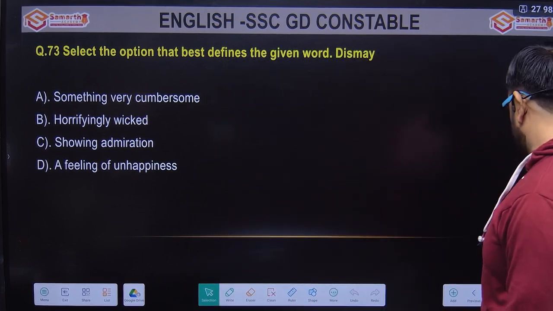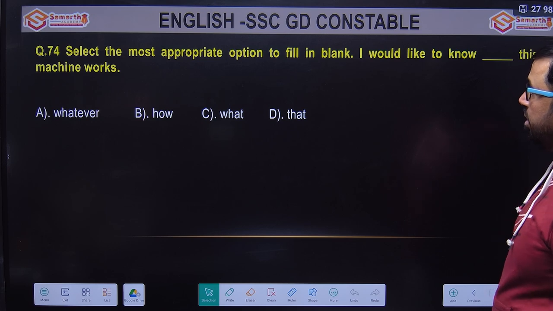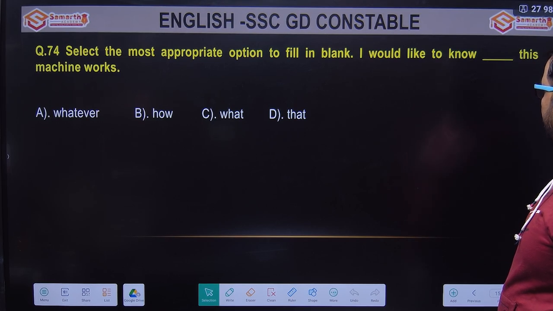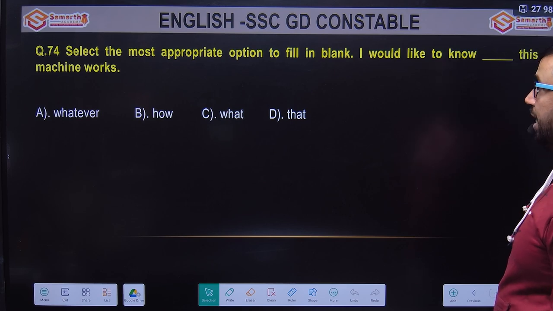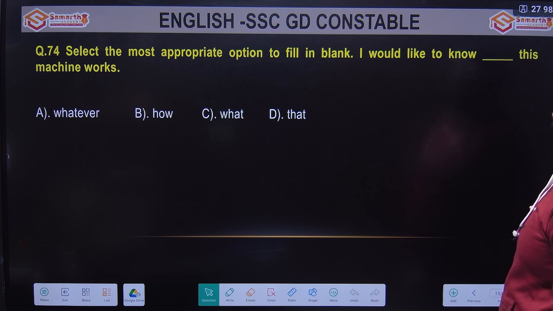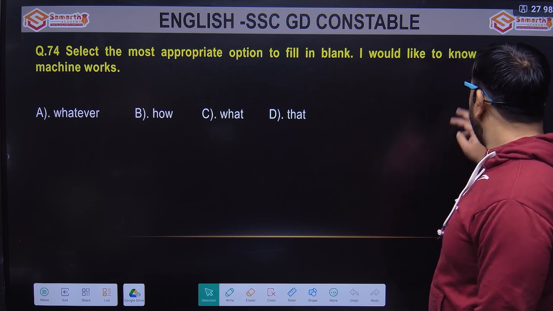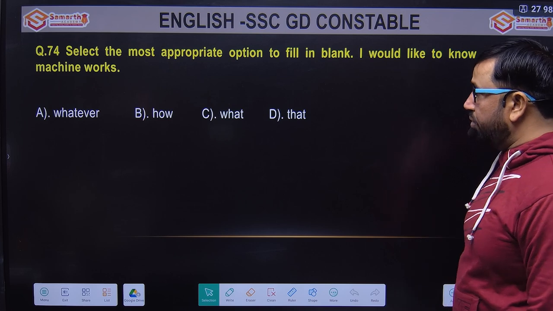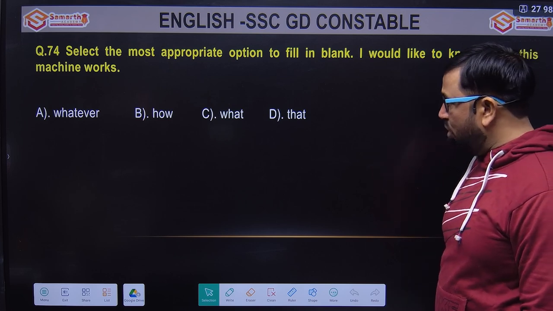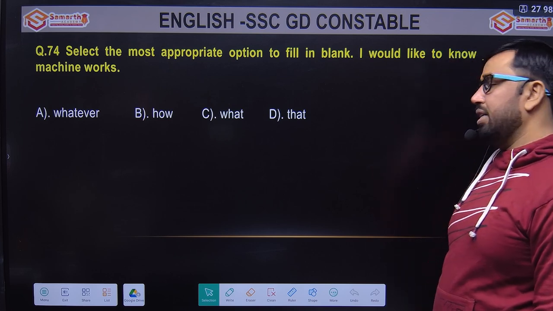Next one is the most appropriate option to fill in the blank. I would like to know dash this machine works. Okay. I would like to know dash. This is commonly spoken again: I like to know, I like to go, etc. Dash machine works. Options are whatever, how, what, that.